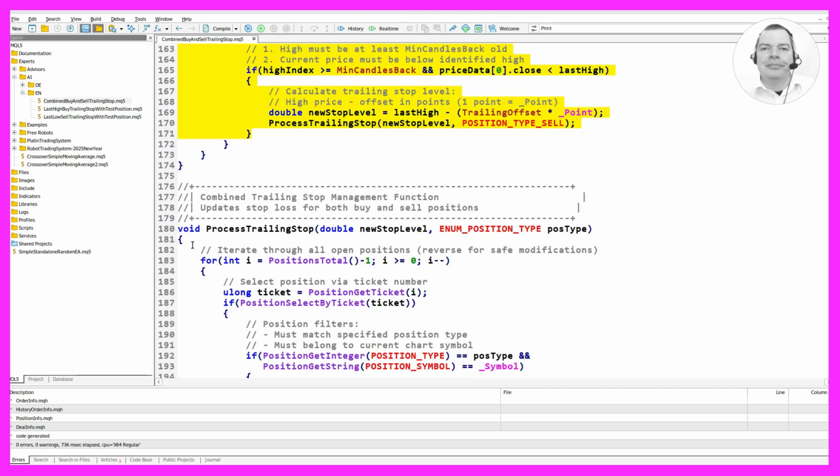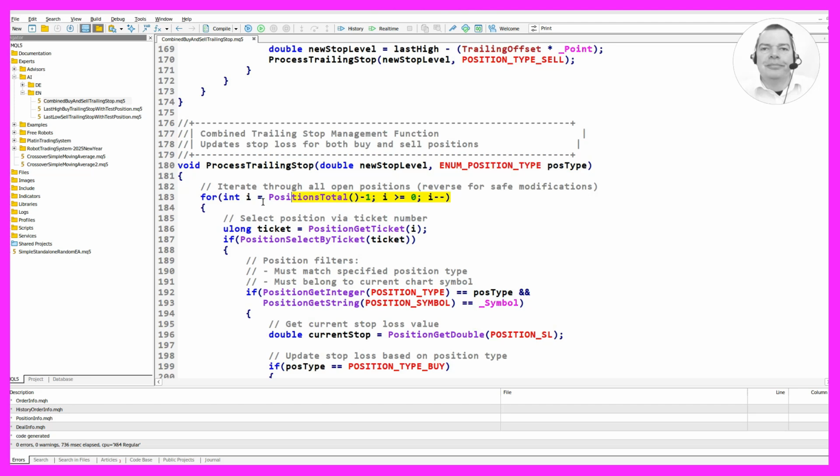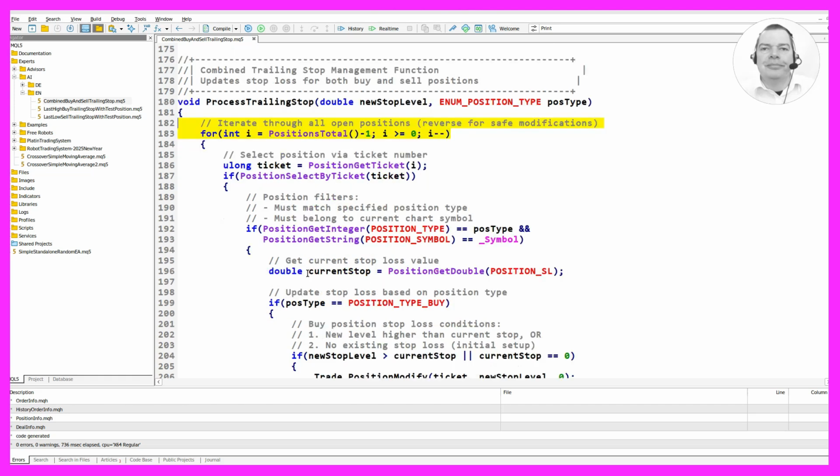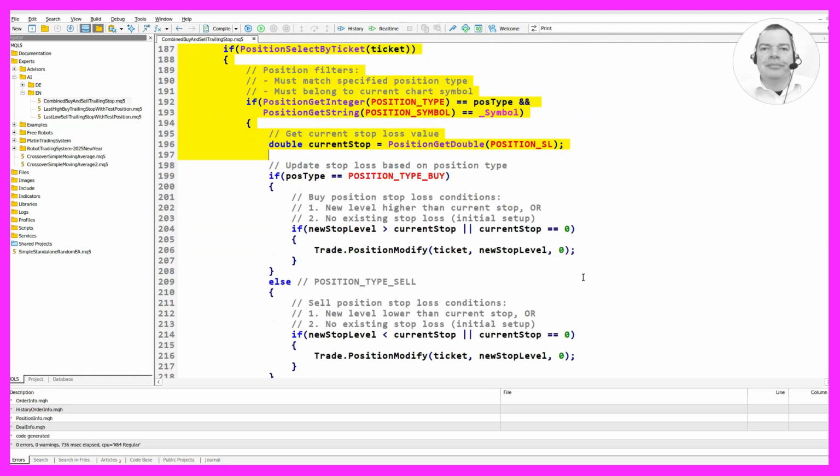The combined trailing stop management function updates the stop loss for both buy and sell positions. It iterates through all open positions, selecting each position via its ticket number. It applies filters to ensure the position matches the specified type and belongs to the current chart symbol. It retrieves the current stop loss value and updates it based on the position type.